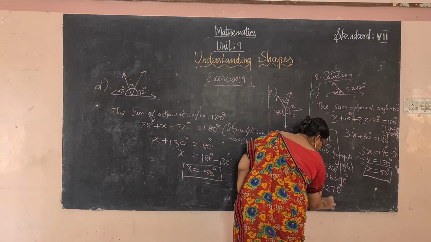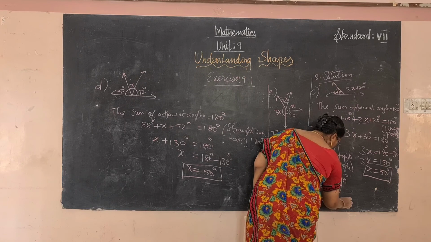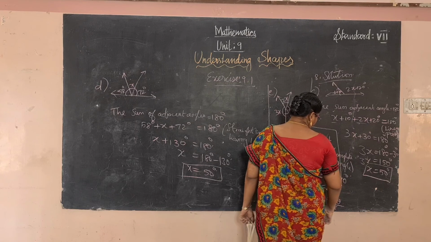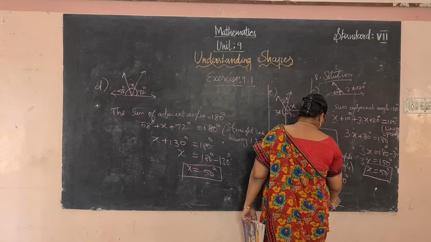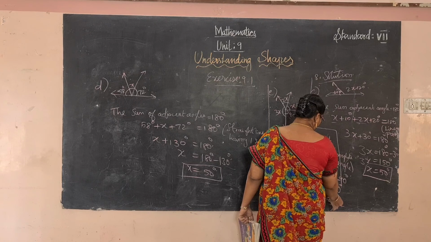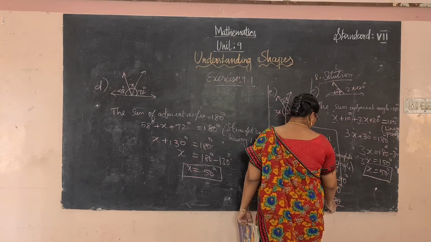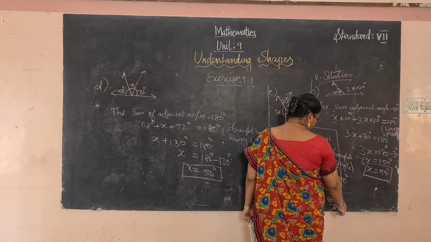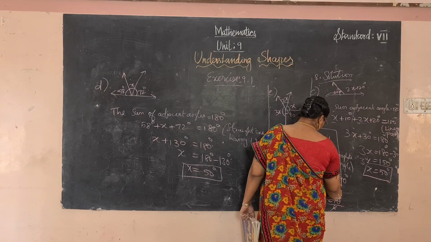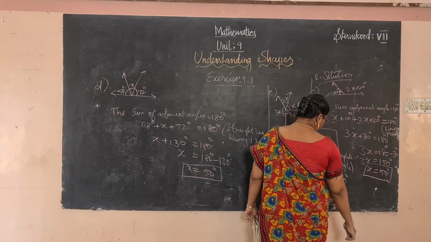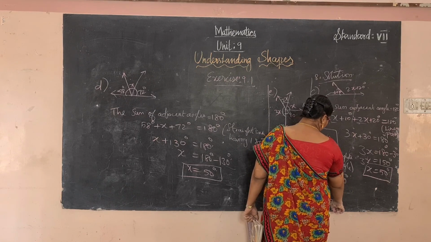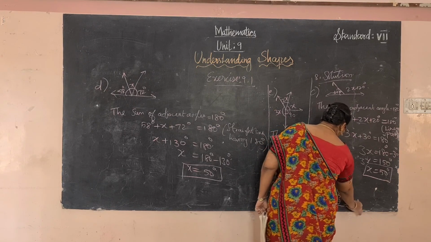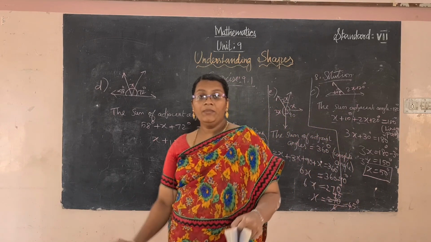So x equals 270 by 6. 6 fours are 24, remaining 3, 30, 6 fives are 30. So the angle is 45 degrees. So the x value is 45 degrees.